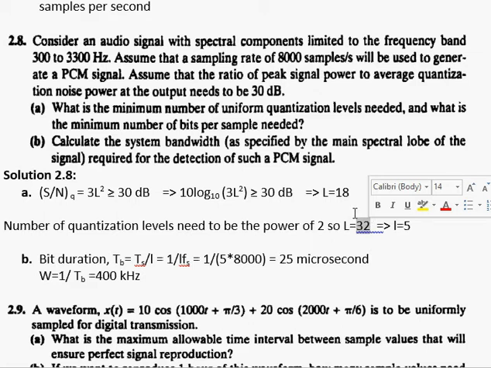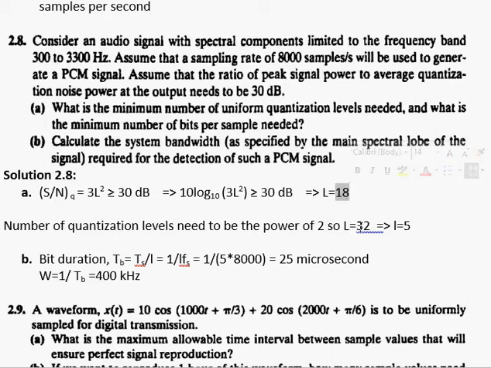This means that I should always go for number of quantization levels greater than this value. That is why, because if I go for number of quantization levels equal to 16, then I will not be able to fulfill this requirement of 30 dB. So if I need to fulfill this requirement of 30 dB, I need to have the value of L greater than 18.